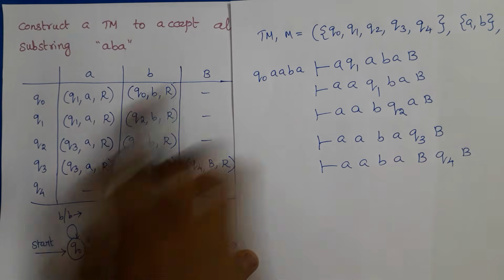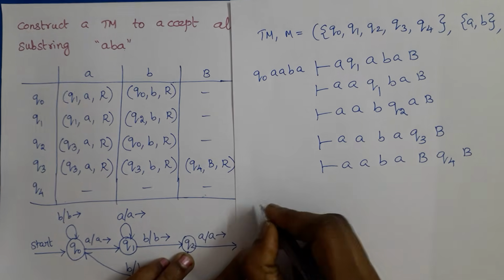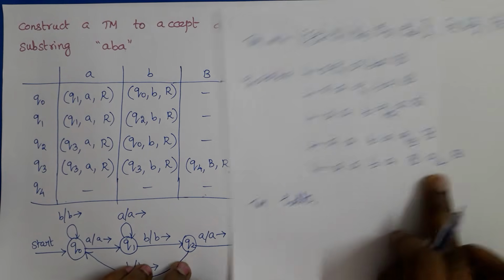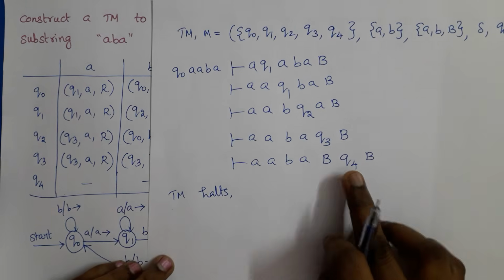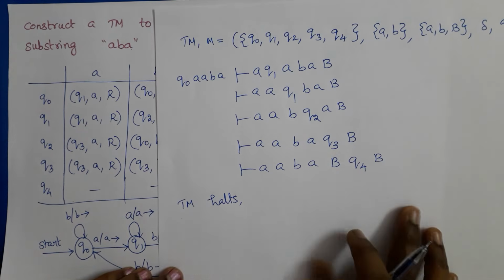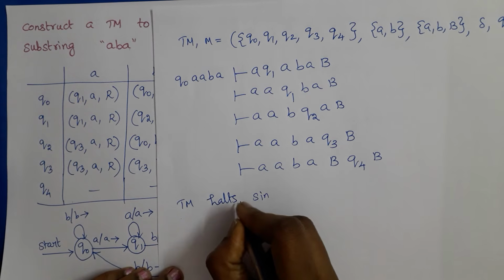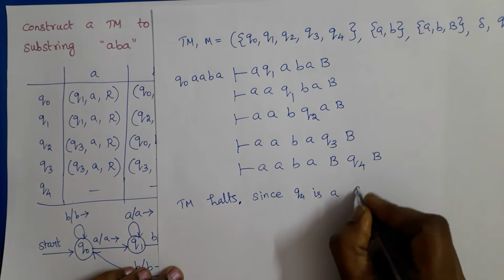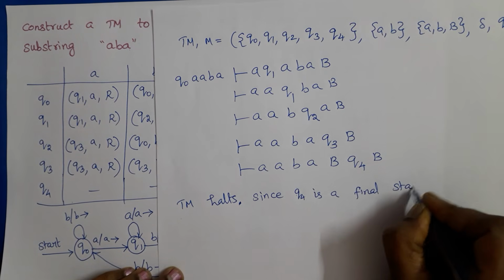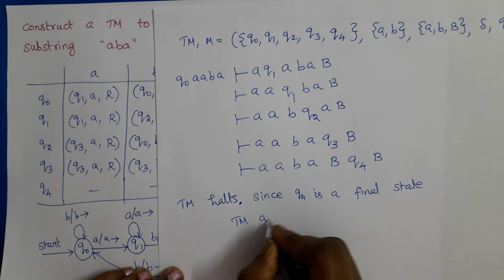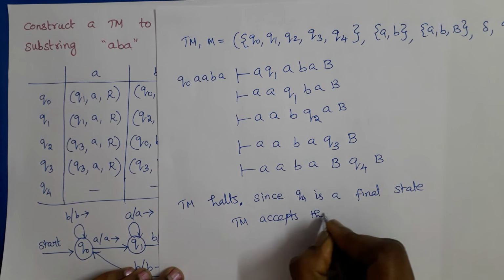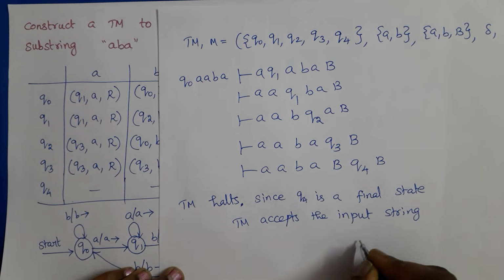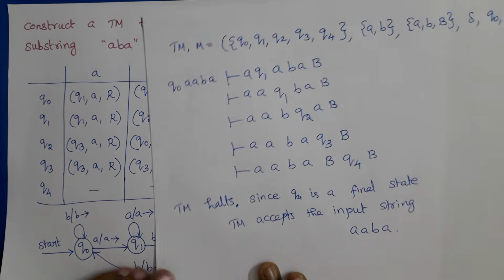Then Q4 comma blank is undefined. So the Turing machine halts. As well as we need to check the state. Since Q4 is a final state, we can say that AABA is accepted by our Turing machine. Okay, and Turing machine halts. And since Q4 is a final state, Turing machine accepts the input string AABA. Thank you.